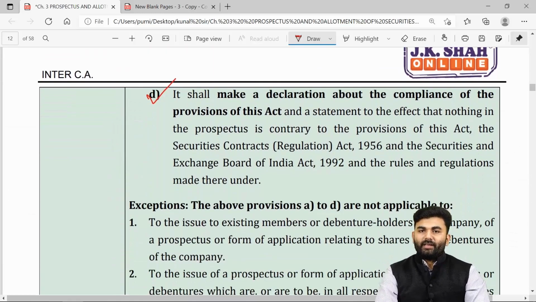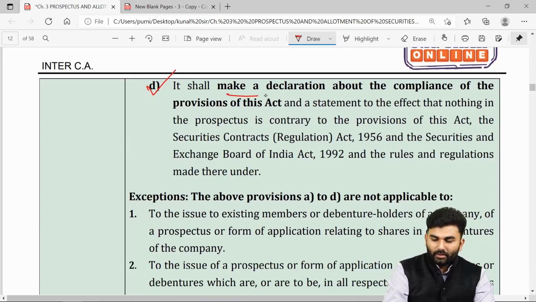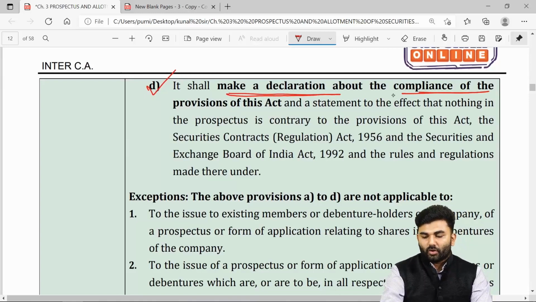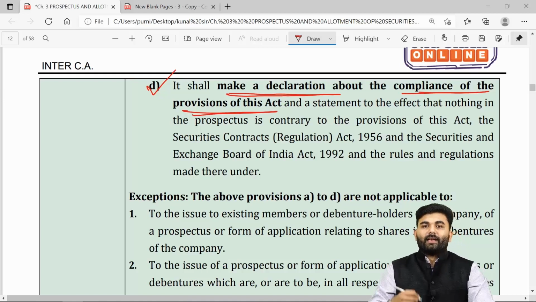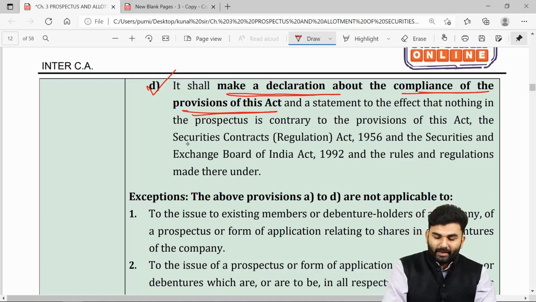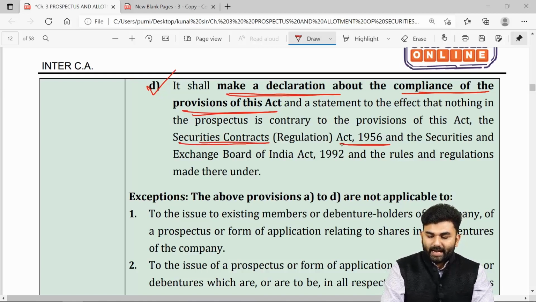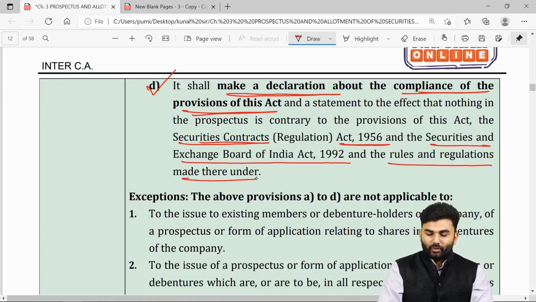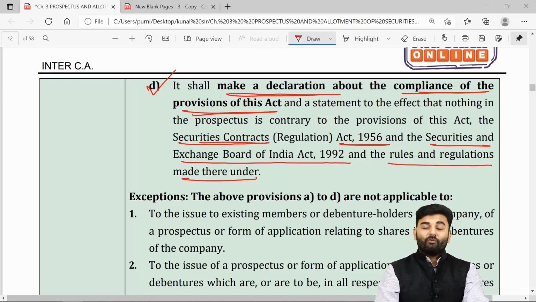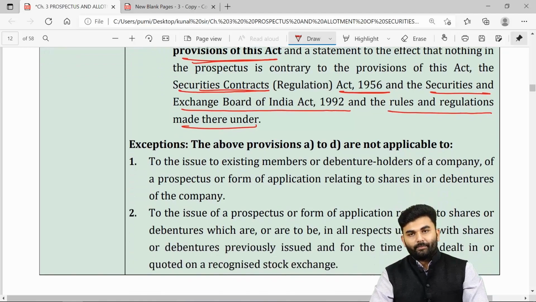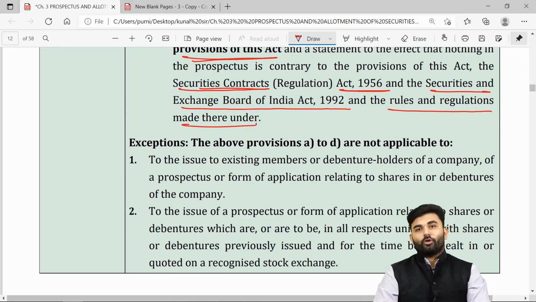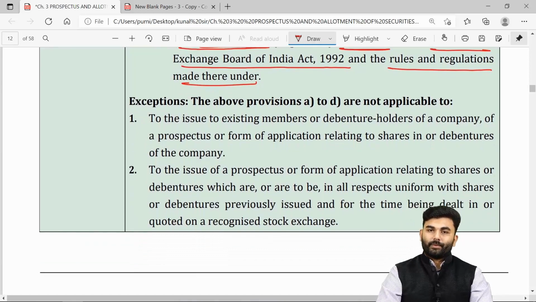The company shall make a declaration about the compliance with the provisions of this Act. A declaration will be given by the company stating that the provisions of this Act are being duly followed. Along with it, if the company is subject to the Securities Contracts Act 1956, the SEBI Act 1992 and other such rules and regulations, then all such things have been duly followed by the company. Such a declaration will also be given inside the prospectus of a company.